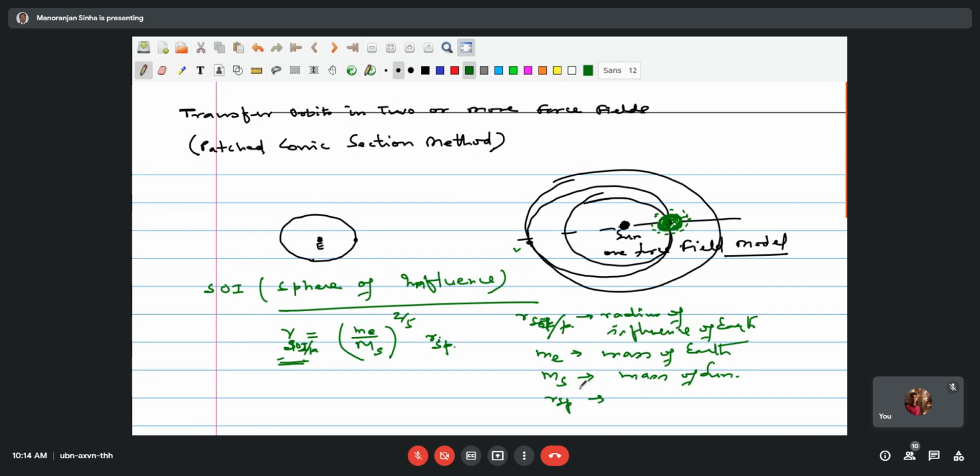Here in this case, this is R_SP, the Sun to Earth or planet distance.